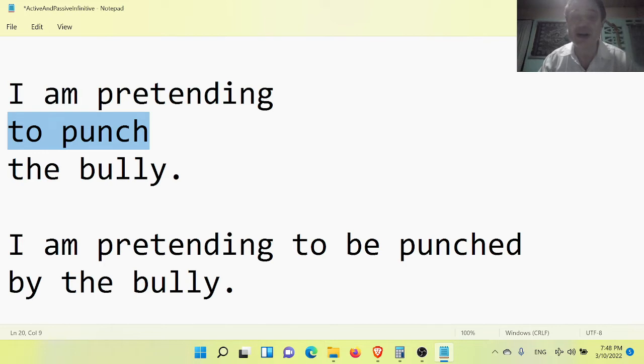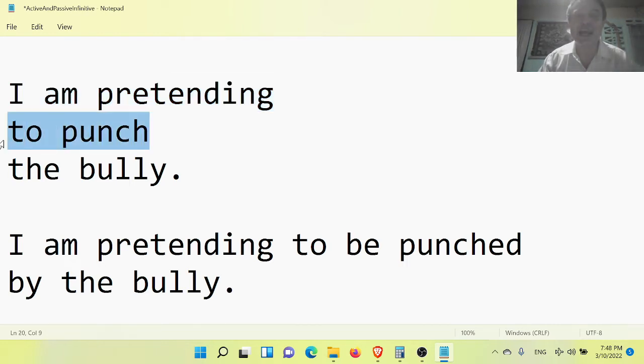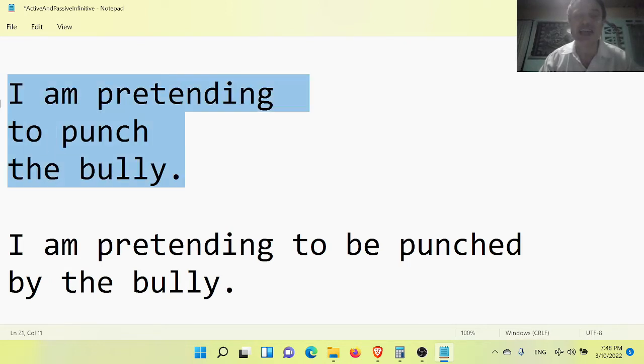Not to be punched, but to punch, which is active. So I am pretending to punch the bully. Am pretending, present continuous, with the verb pretend, followed by a to infinitive. And the whole sentence is active.